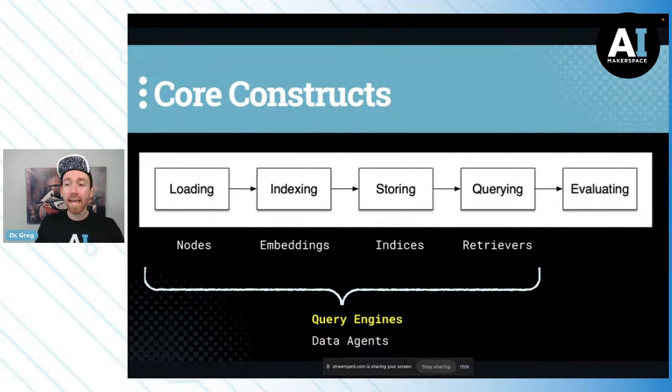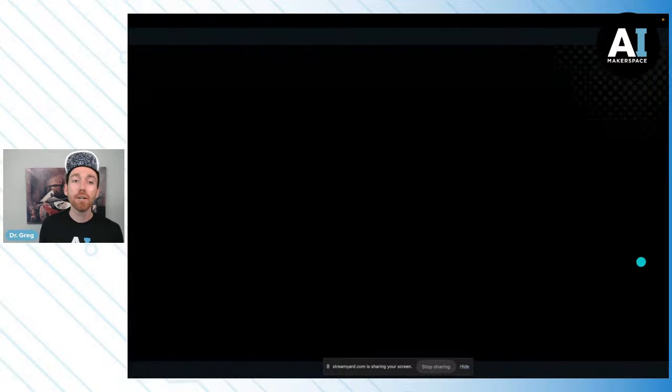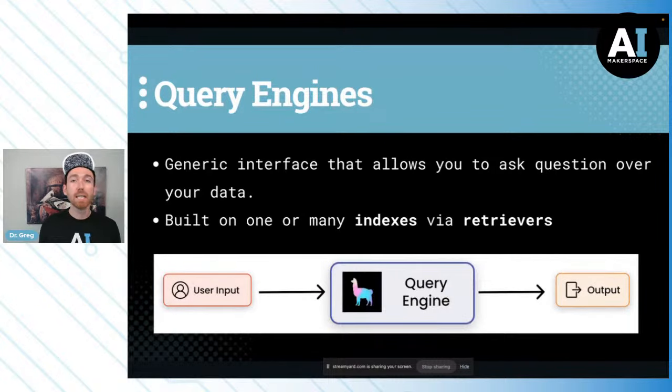And the query engines are simply generic interfaces that allow you to ask questions over the data. They might be built on many indexes, but they're built on at least one. And so the index and retriever form the basis for our query engine.